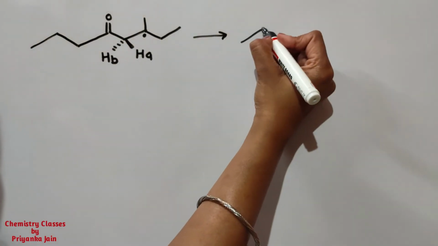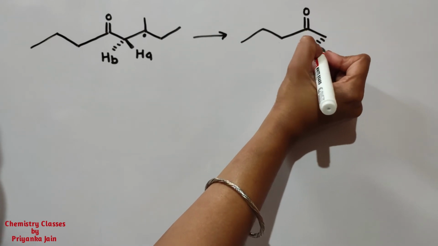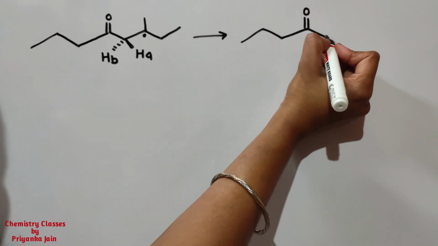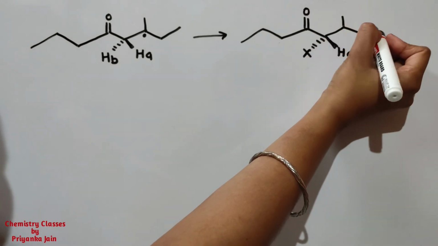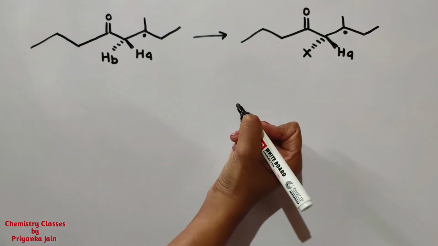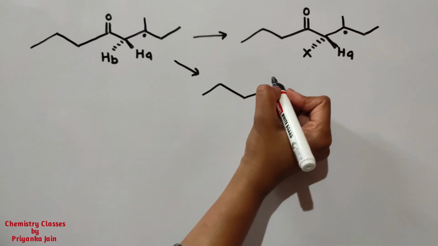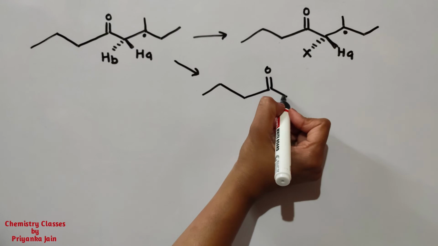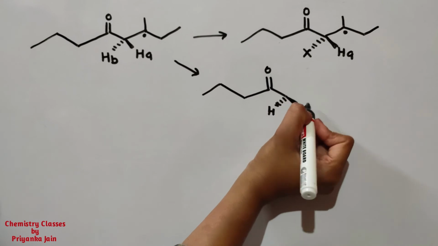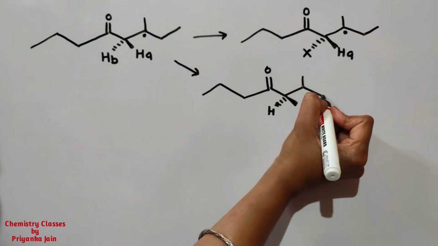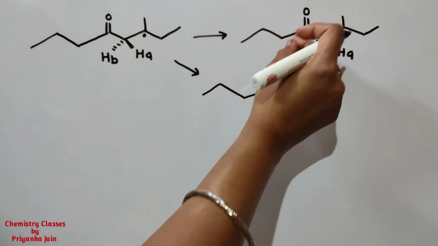If we are replacing them, what are we getting now? We can replace each of them one by one, okay? Suppose one time I am replacing this one, so we are getting this, okay? And then next time we are replacing another one, so what are we getting? Now here will be hydrogen, and this X will be above the plane, okay?